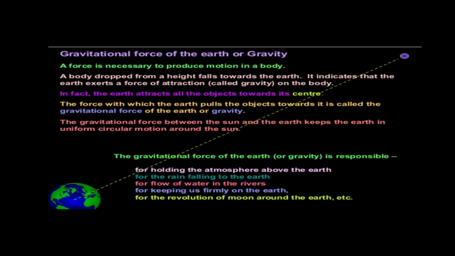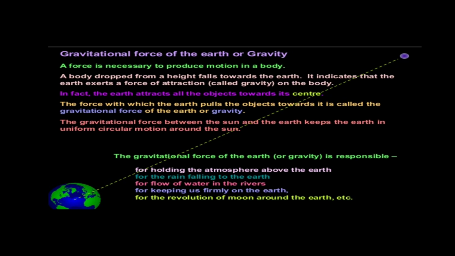In fact, the earth attracts all the objects toward its center. You have to remember this fact: the earth attracts all the objects toward its center, the core of the earth. The force with which the earth pulls the object toward it is called the gravitational force of the earth, or gravity.